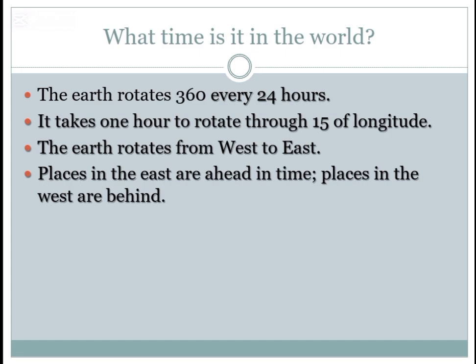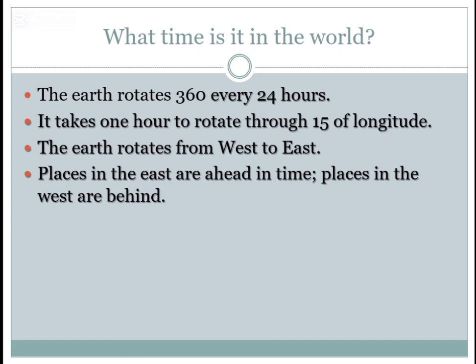Next, let's understand the direction. Earth rotates from west to east. It means the Earth rotates anticlockwise. That's why the sun rises first in the east. So, places in the east see morning earlier.